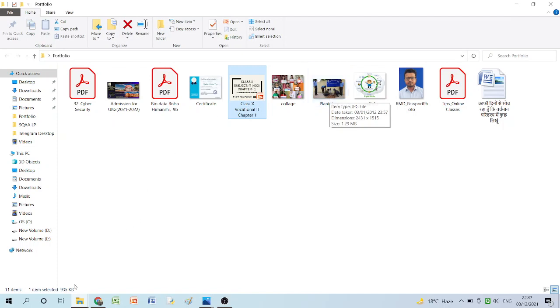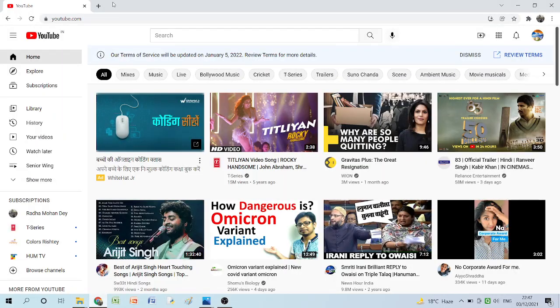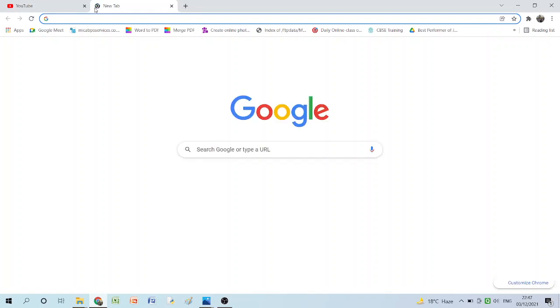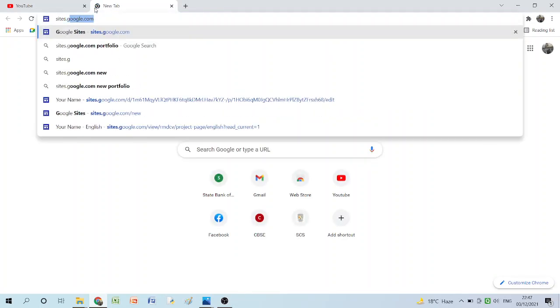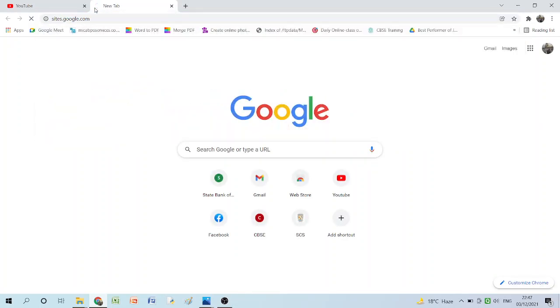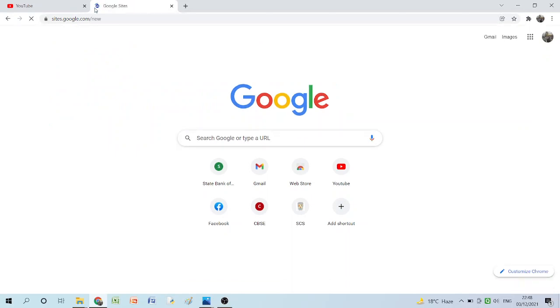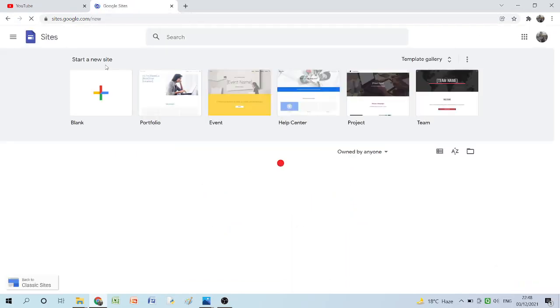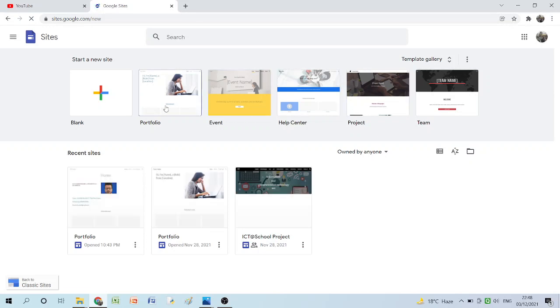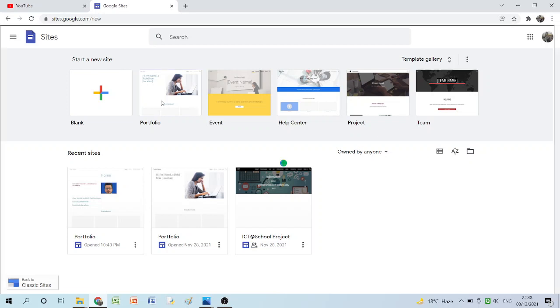After you keep everything ready in one folder, you need to open Google Chrome and open the website sites.google.com. Once you open this website, there are so many templates. On the top you can see portfolio, event, help center, projects and team. You need to click on the option portfolio. After you click on the portfolio option, you will get an interface, a first page like this, which you're going to have on the screen.